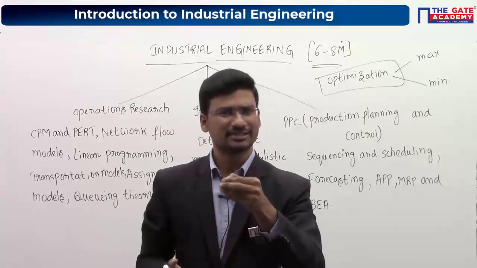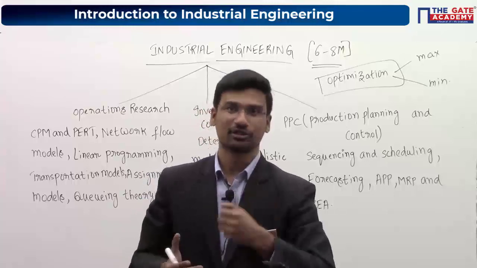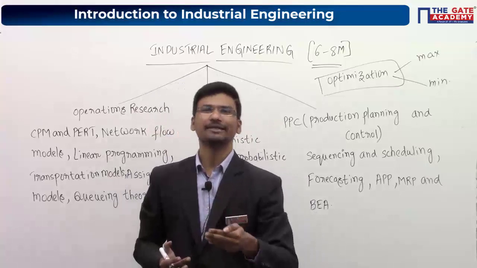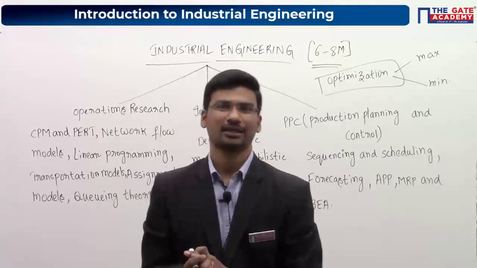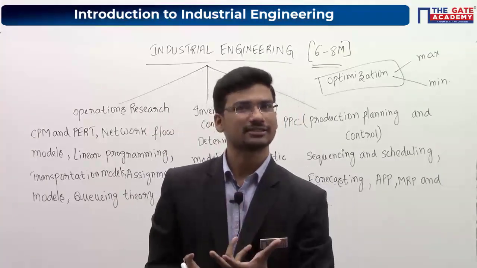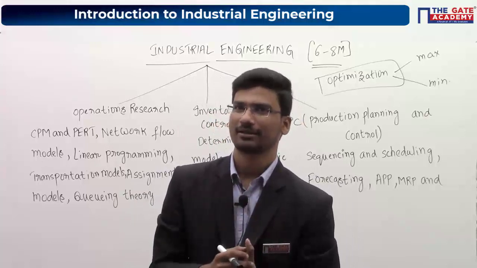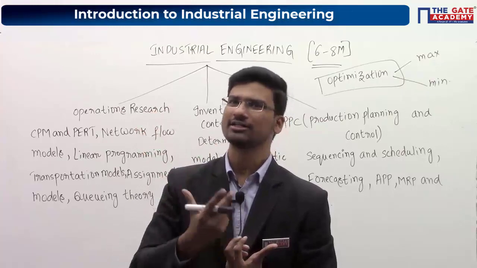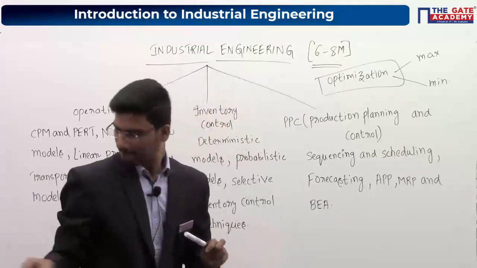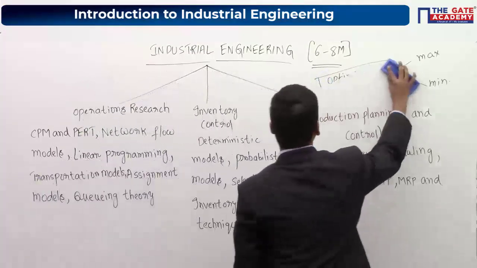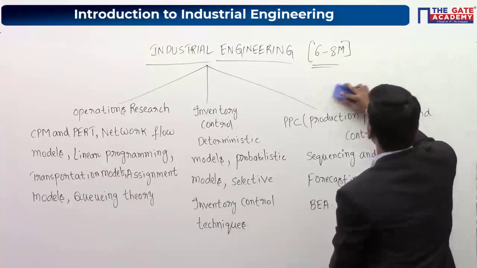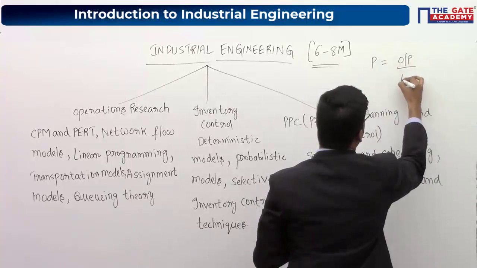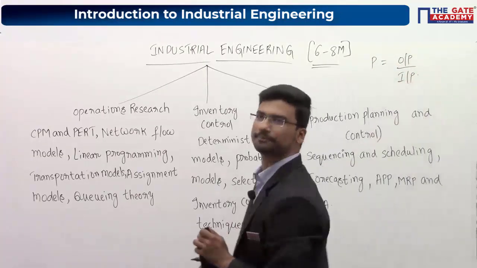So in one word, if I say the objective of this subject, we are worried about increasing the productivity in an industry. Okay. Increasing the productivity in the sense, what do you mean by productivity? Productivity in the sense, production rate we can say. Generally we write productivity like this. So productivity is equal to output divided by input.